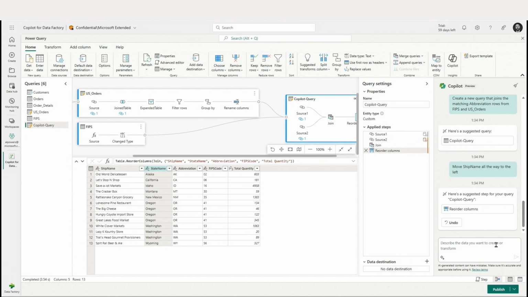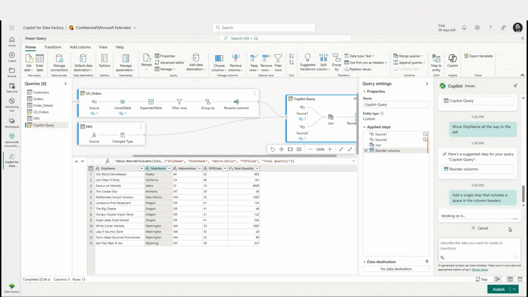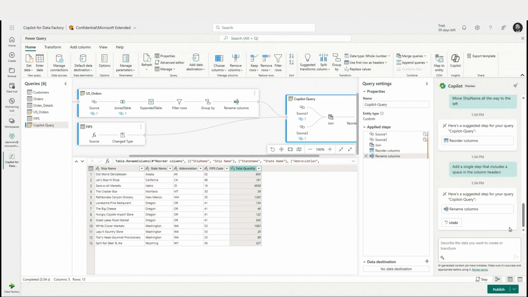Now, sometimes I might want to do something that might often take me many, many different steps in Power Query, such as just adding a space for all of my column headers. And again, I can just say, hey, apply this to all of my columns, and Copilot will just do that automatically for every single column for me. I don't have to go and specify this one by one.